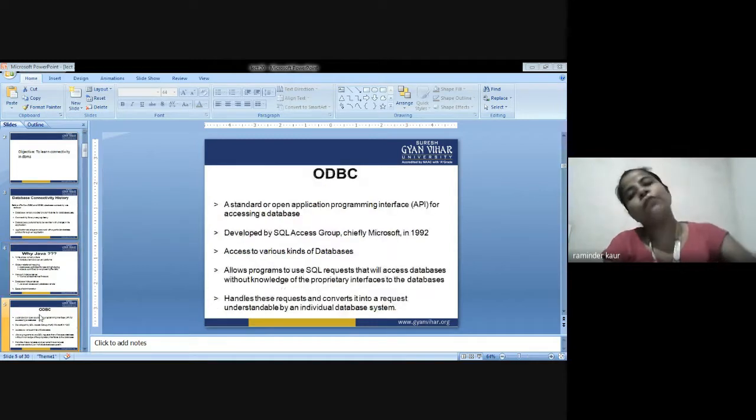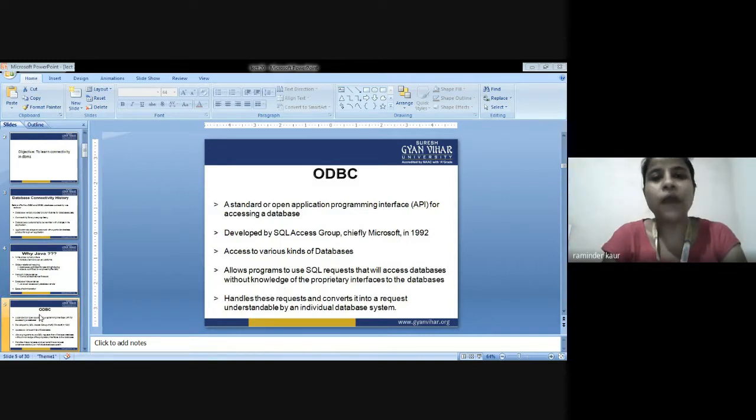Now, what is ODBC? A standard or open application programming interface for accessing database. Developed by SQL Access Group, chiefly Microsoft, in 1992. Access to various kinds of databases with the help of ODBC is possible.